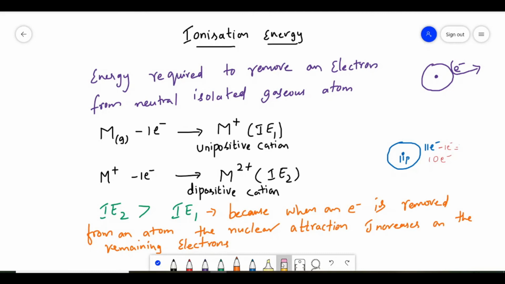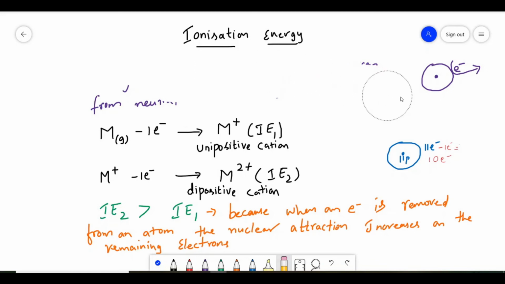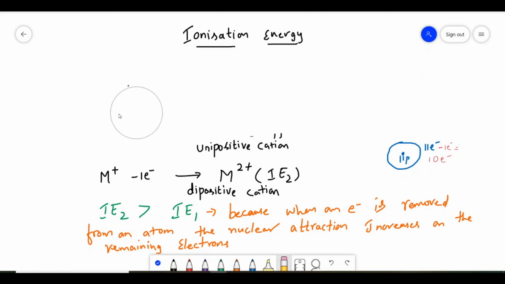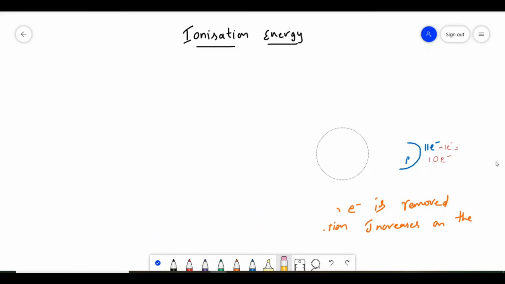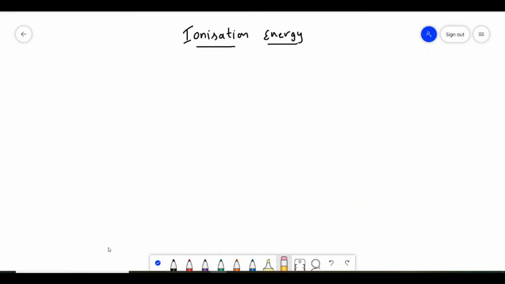Now this ionization energy depends on some factors. If you want to know which has more ionization energy and which has less, we must know about the factors. There are 5 factors which affect the ionization energy. So, the factors. In these factors, the first factor is atomic size.